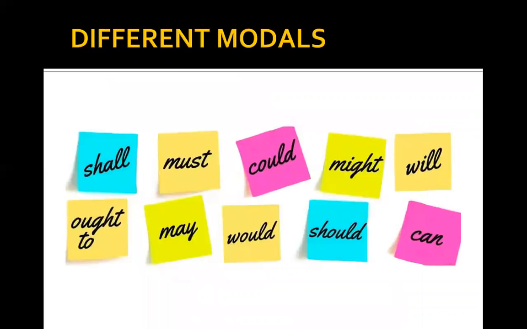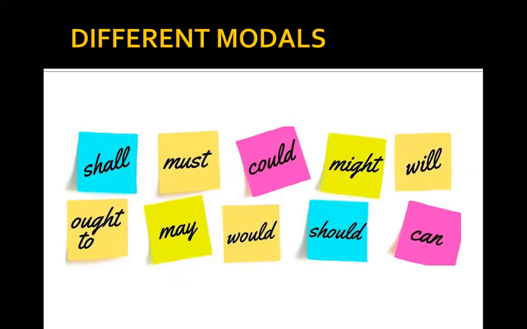Now, different kinds of modals. When I talk about different kinds of modals: shall, must, could, might, will, ought to, may, would, should, can, these all are modals. We'll discuss them one by one.